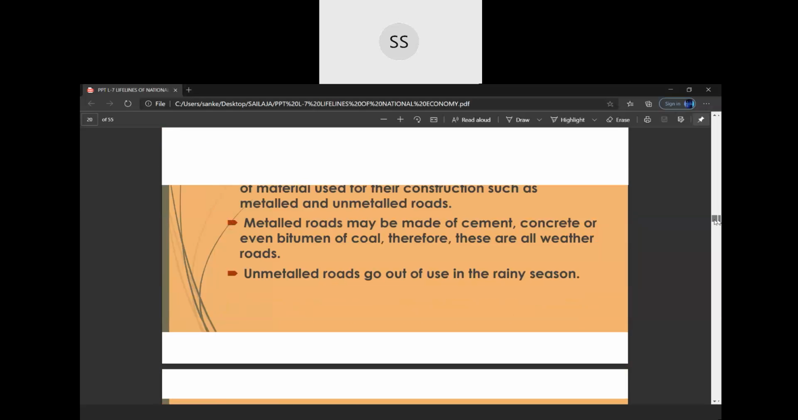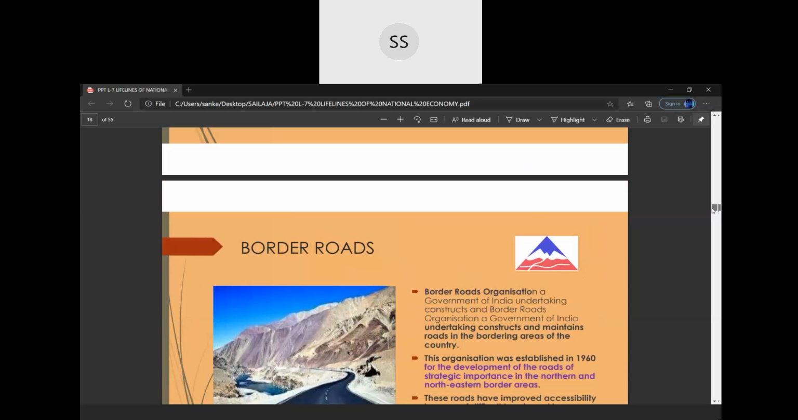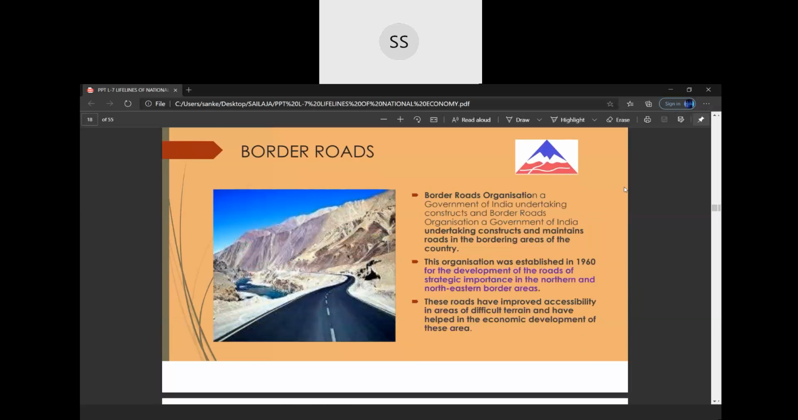So that's all for today. We complete the roadways, and in the next video, children, we'll continue with the railways, the next transportation network.